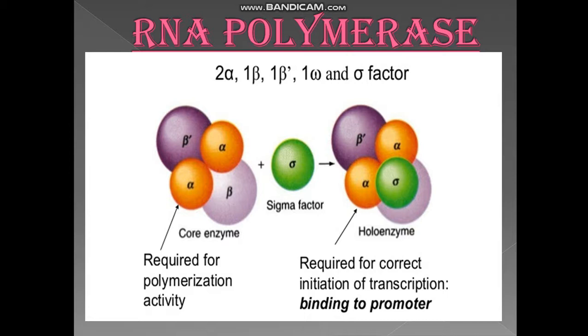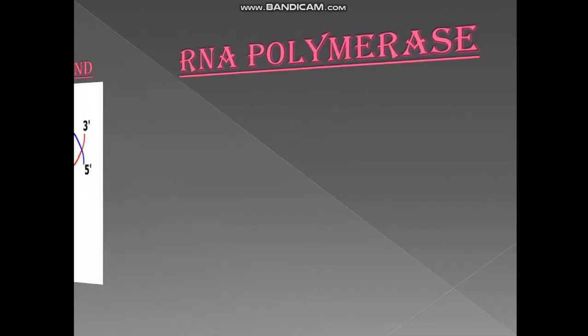So it is the sigma factor which determines which of the two strands will be used as a template and will be the antisense strand. Clear? Now, when core enzyme and sigma factor combine, they form the holoenzyme. This holoenzyme has 2 alpha, 2 beta and 1 delta plus the sigma factor present. So this forms the three-dimensional structure. As I told you, because of being the three-dimensional structure, the delta portion is not visible in this diagram. Clear? So these two important conceptual things are clear to everyone.